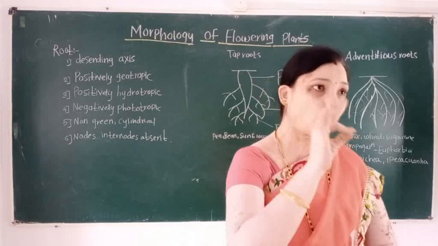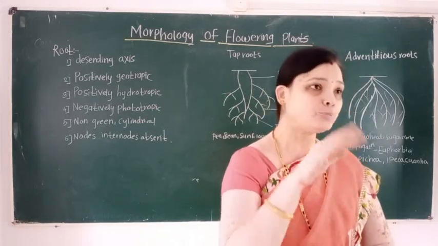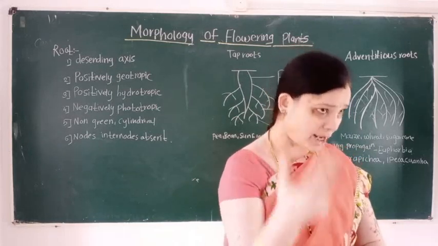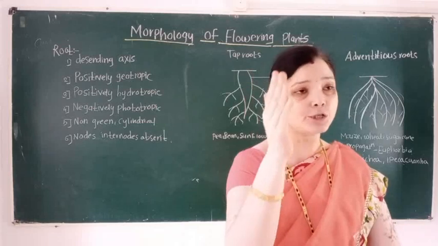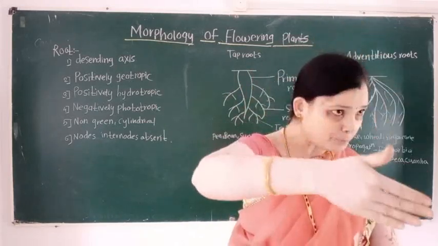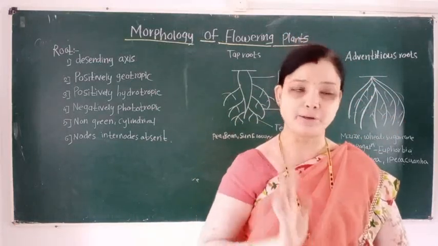Then from the primary root, secondary roots arise, and from the secondary roots, the smaller, thinner tertiary branches, that is tertiary roots, develop. And generally, taproots are present in dicot plants.